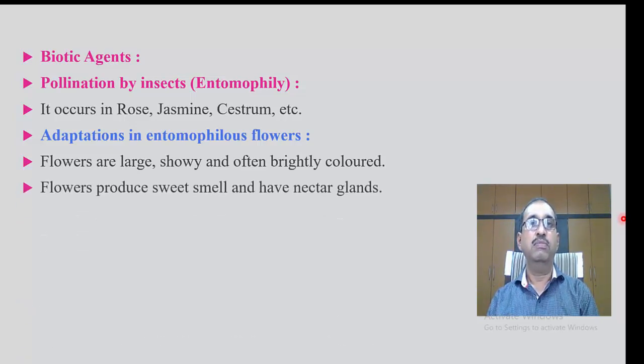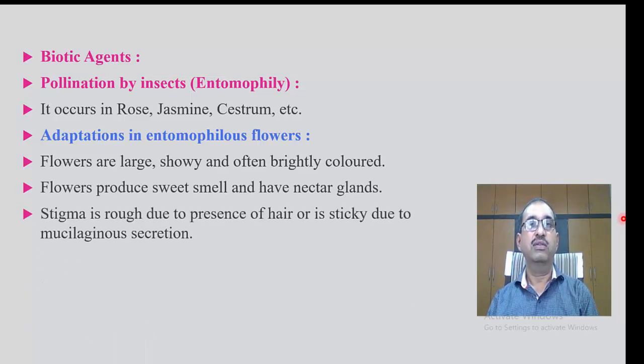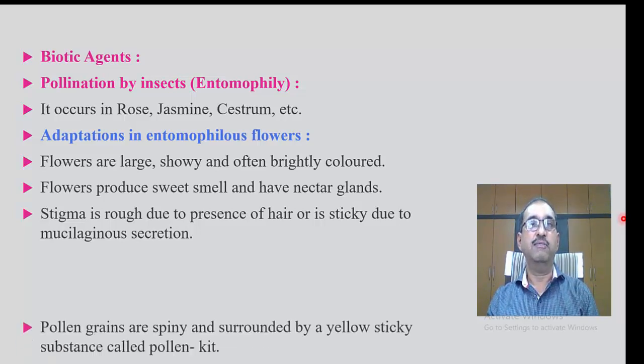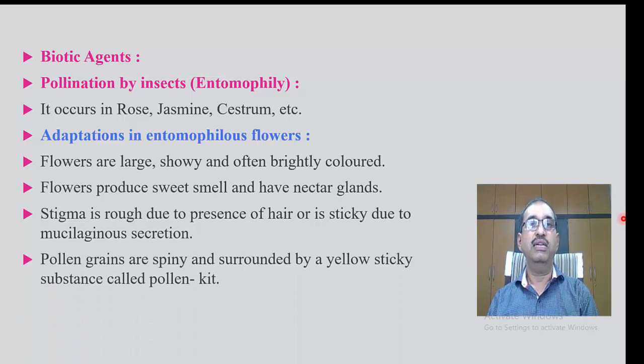Flowers produce a sweet smell and have nectar glands. Stigma is rough due to the presence of hair or is sticky due to mucilaginous secretion. Pollen grains are spiny and surrounded by a yellow sticky substance called pollenkitt.